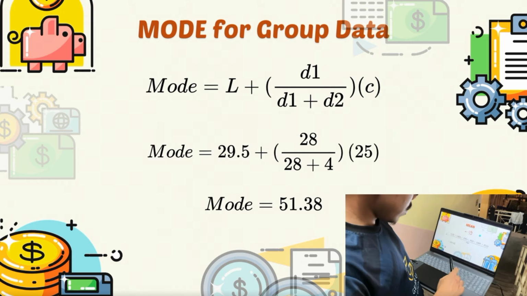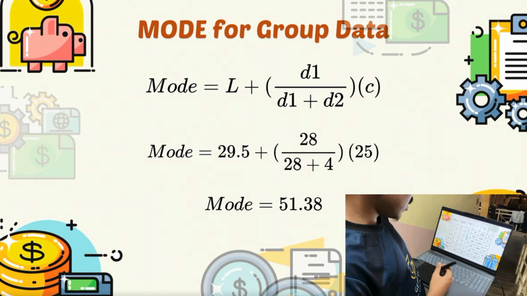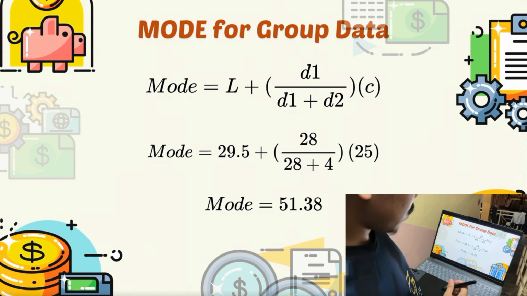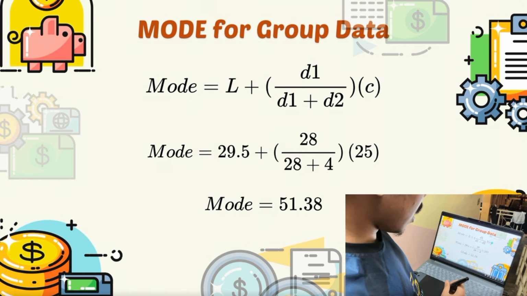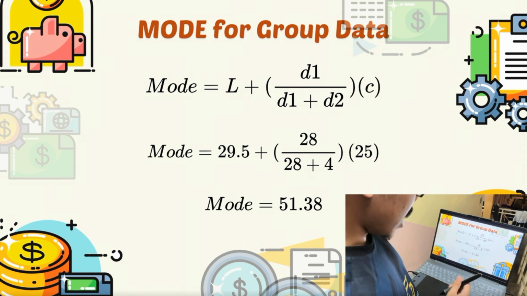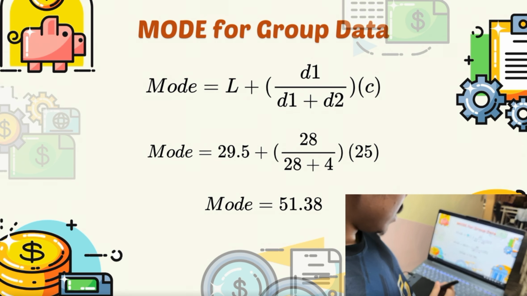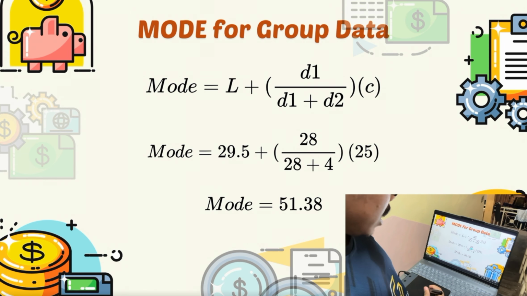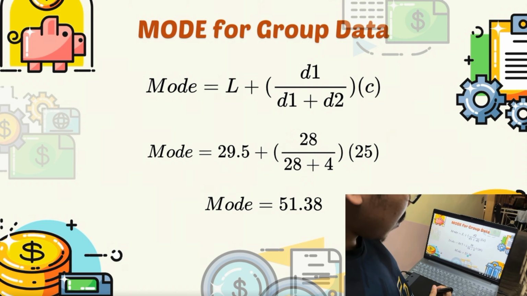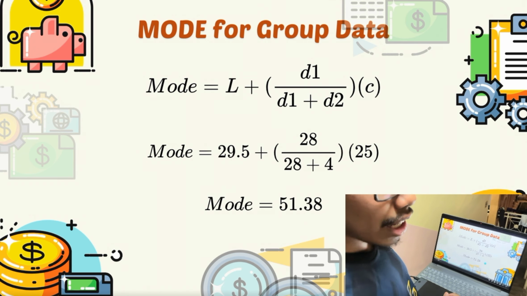And for the D2, we just take the 24 here, so 28 minus 24, and we got 4. And for the class size, we just take 55 minus the 30, and we got 25. So just put the values inside the formula, and voila, we get the mode of our data, which is 51.38. That's all. Thank you.